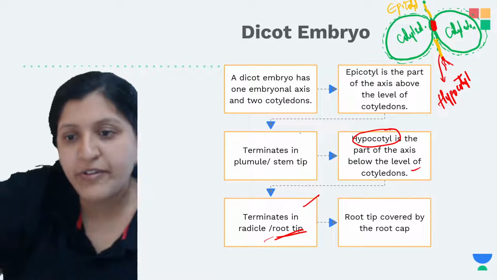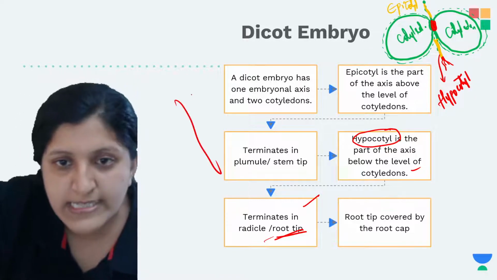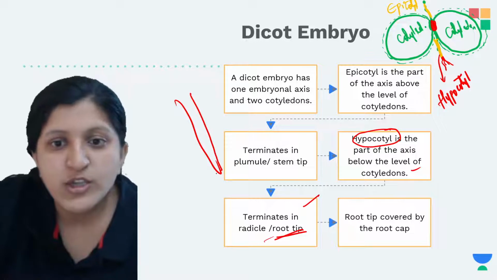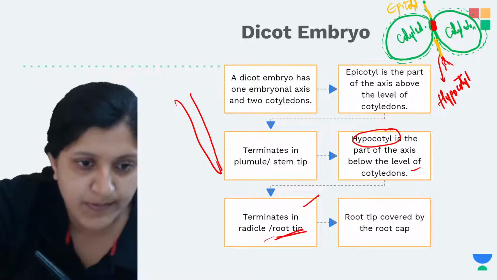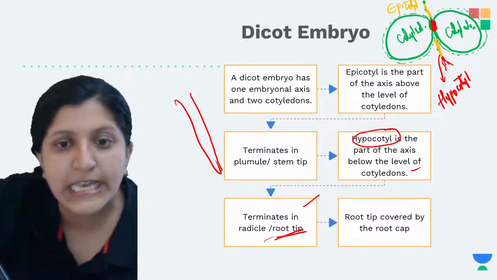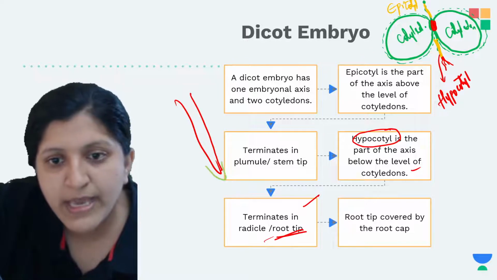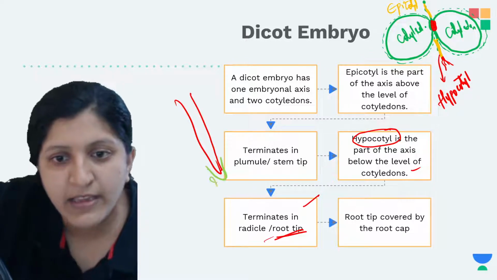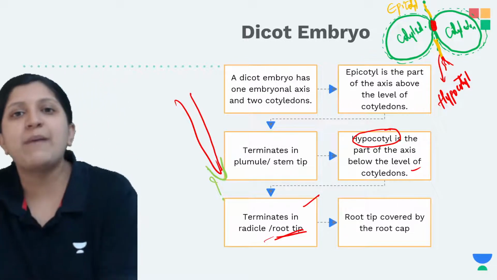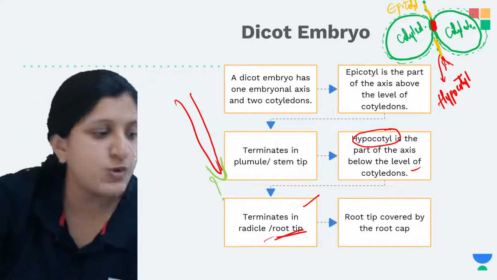So now whenever we draw a root, let's say this is a root now. It is specifically the root tip which will be covered by the root cap. Any idea why there is a root cap covering this root tip?